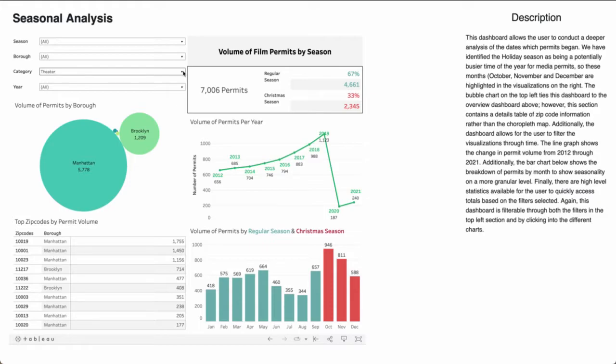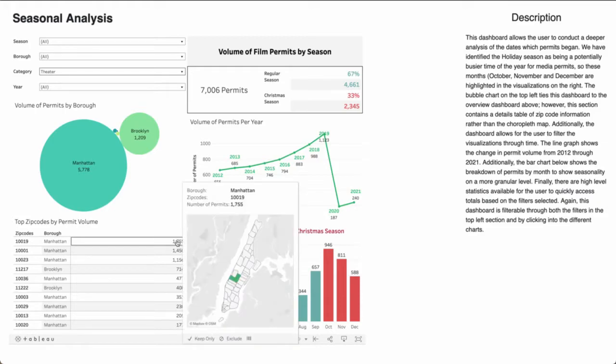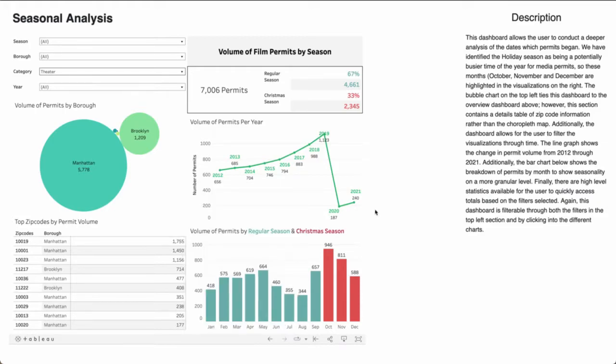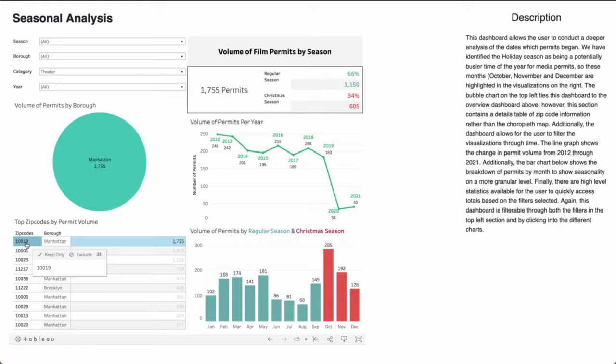we can see that zip code 10019, which is the one we identified above, is the most popular, or has the most theater permits. And if we filter into this zip code, we can see that theater permits in this area seem to be generally declining, with a steep drop-off after the pandemic hit. We can also see that the holiday season seems to be especially popular for this type of permit.